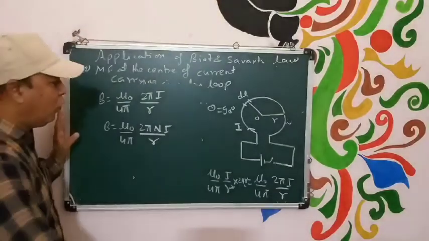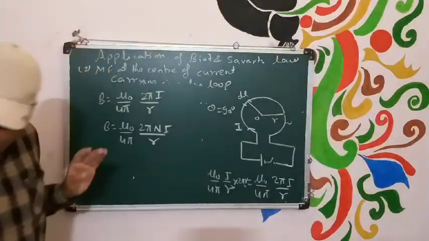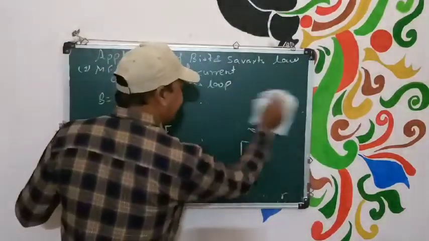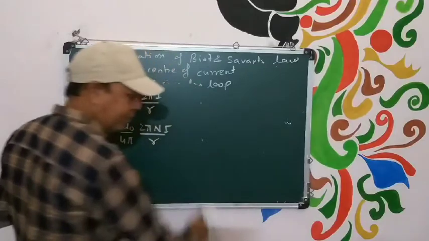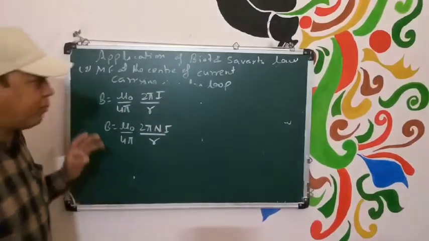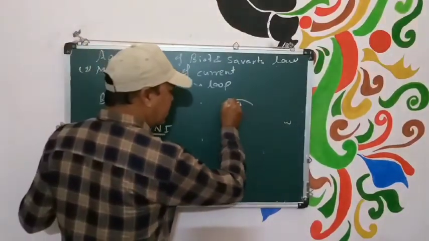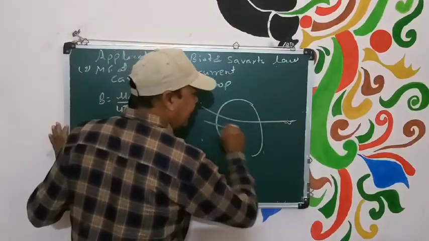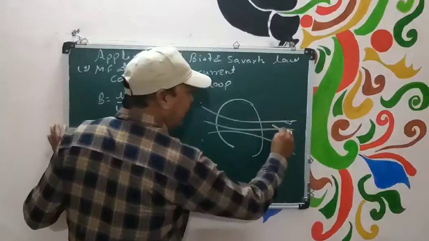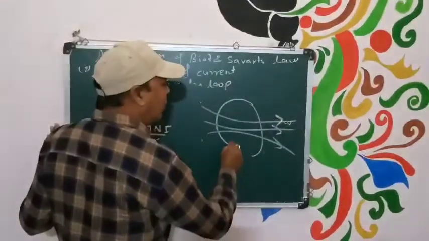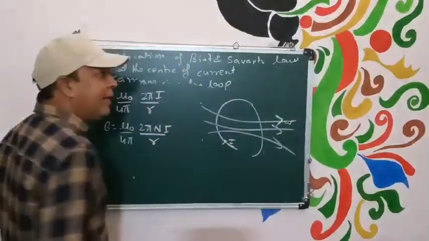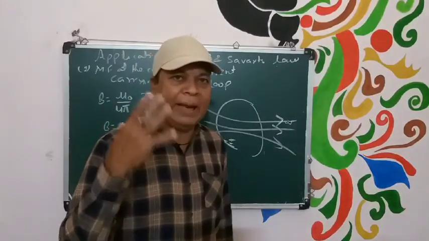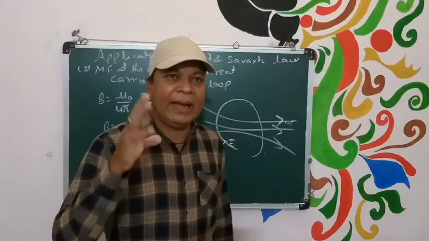Obviously, if you see the field pattern, how will the field pattern be? Suppose this is the loop. In lower classes you have seen that, depending on the direction of current, the magnetic field will be perpendicular to the plane containing that coil.